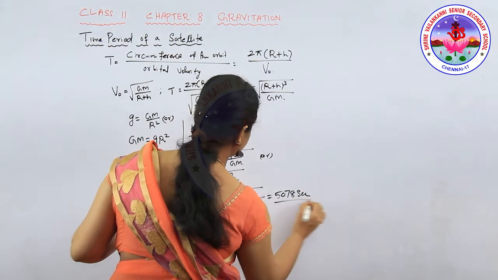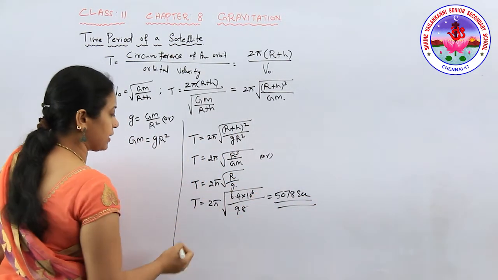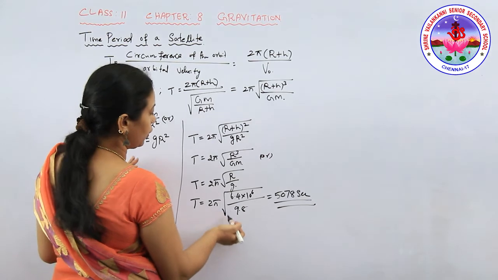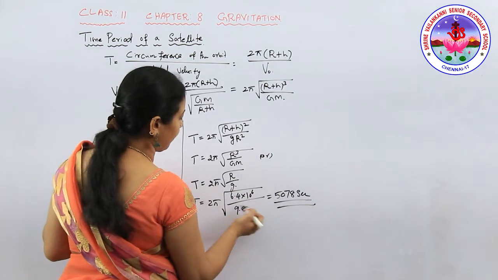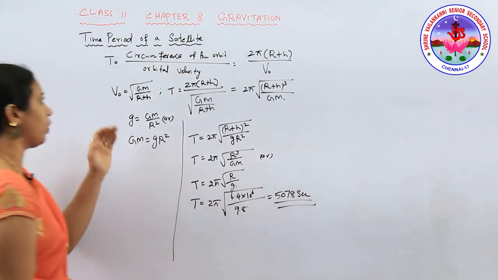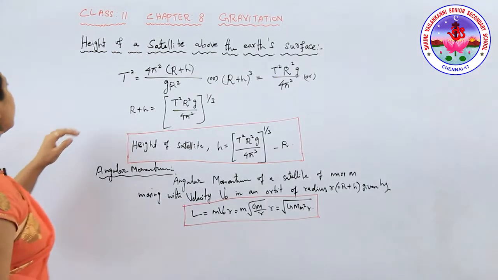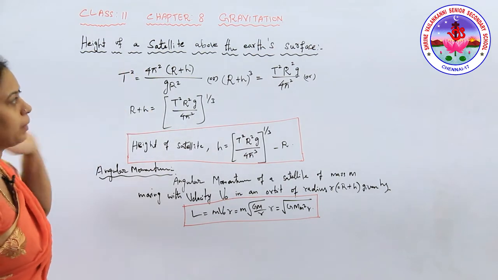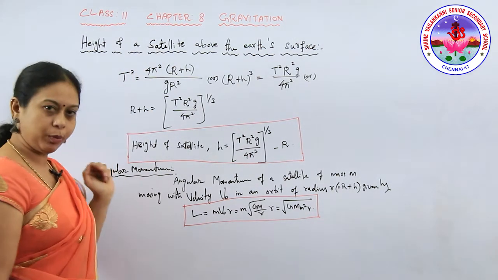5078 seconds. The time period, when you calculate 2 into pi value, then the root of 6.4 into 10 power 6 by the g value we kept, means you will get the total time period of the satellite. Okay children, now let's see the height of the satellite above the earth's surface and angular momentum.